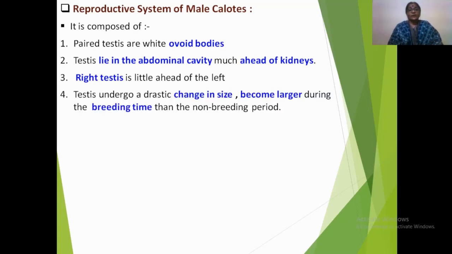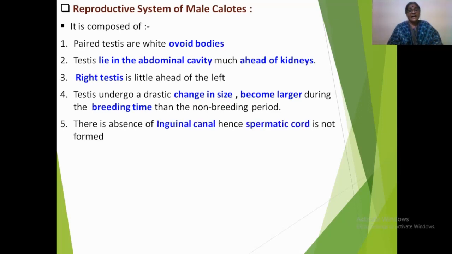The testes undergo drastic change in their size, particularly in breeding season, as they become larger during the breeding time than their non-breeding period. There is absence of inguinal canal, hence the spermatic cord is not formed in Calotes.